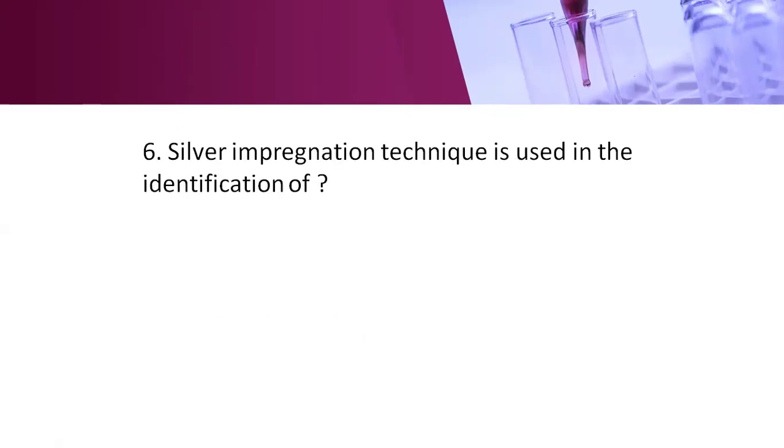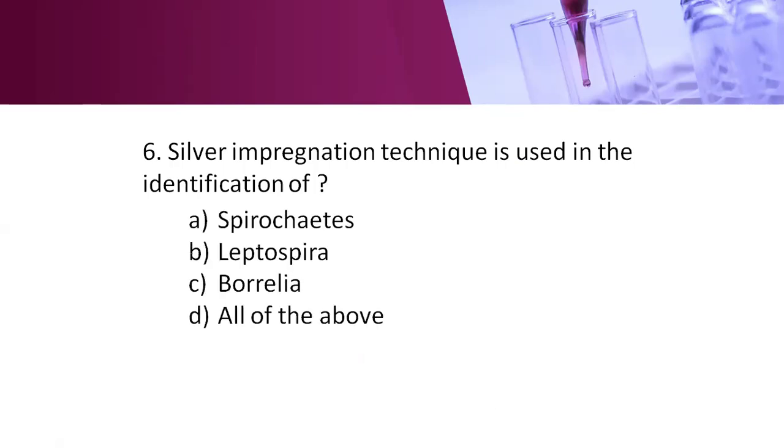Next question: silver impregnation technique is used in the identification of option A, spirochetes; option B, Leptospira; option C, Borrelia; and option D, all of the above. Here, the right answer is option D, all of the above. Silver impregnation is used to identify spirochetes. Spirochetes include Treponema, Borrelia, and Leptospira. All the spirochetes can be identified by these silver impregnation methods.